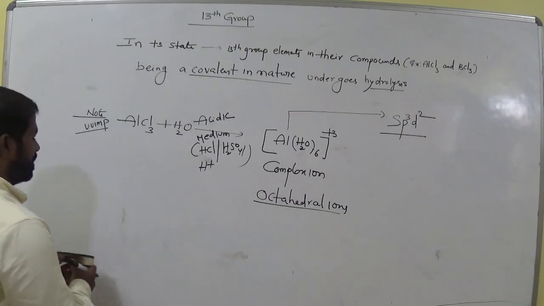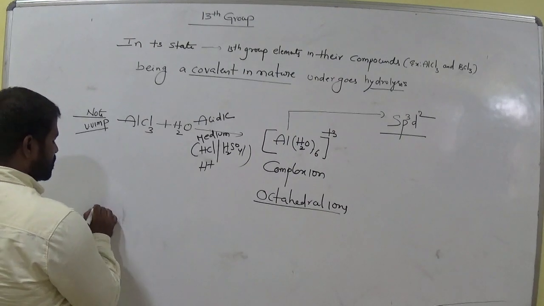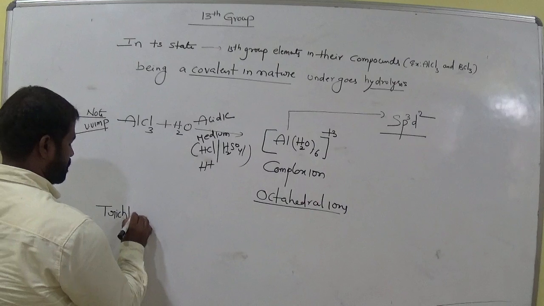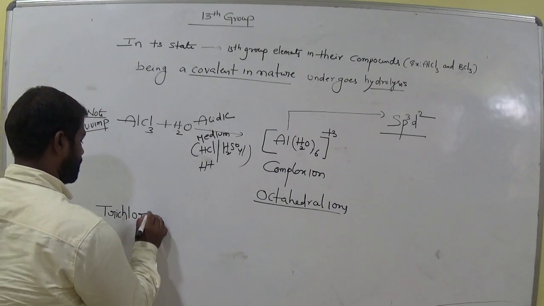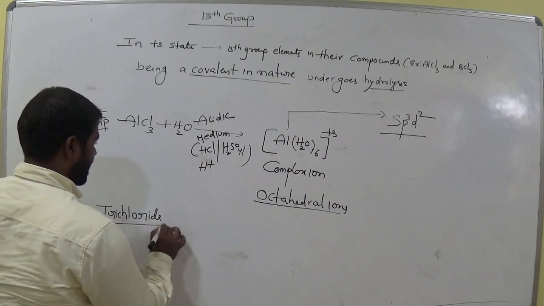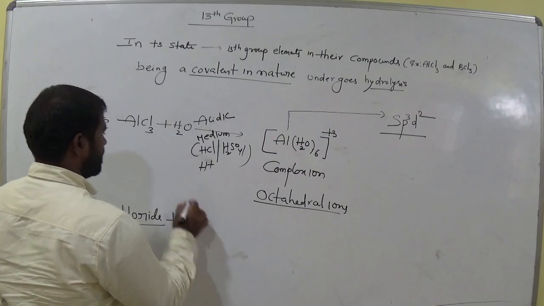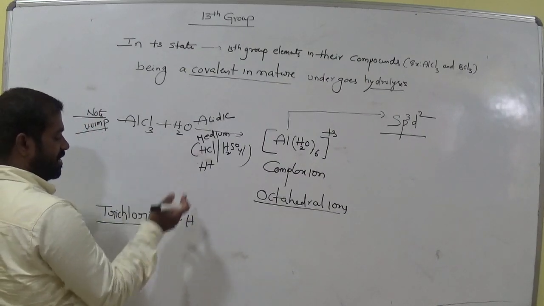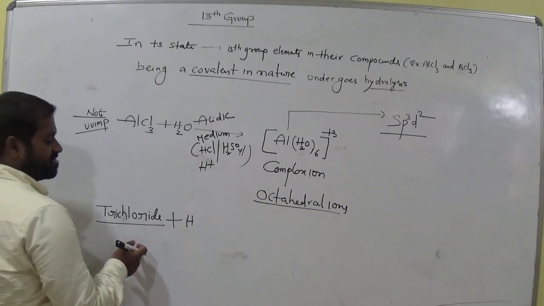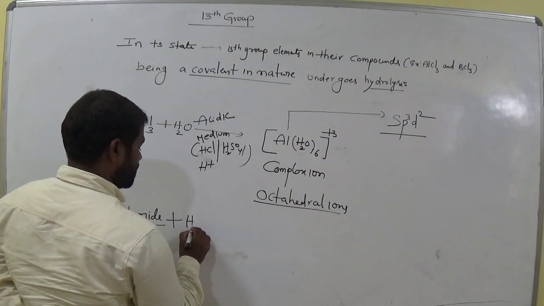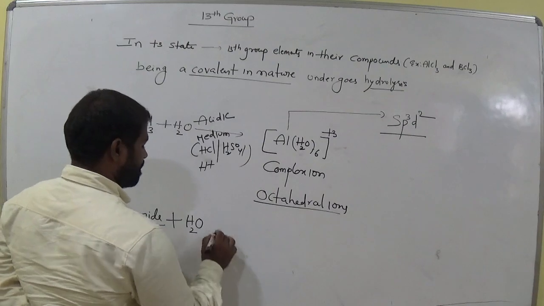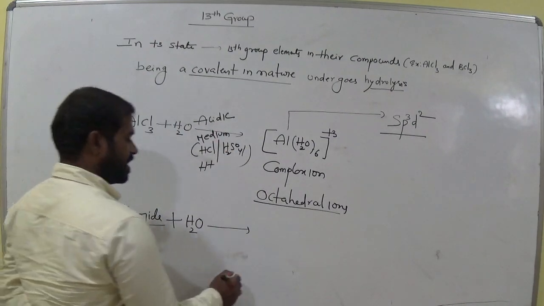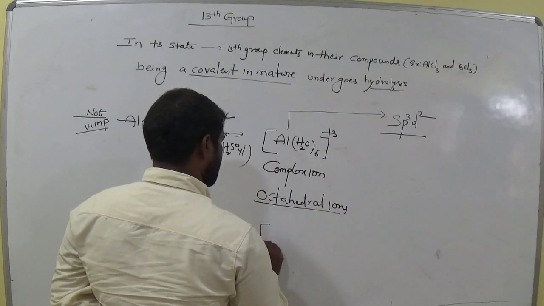Okay, and also the trichlorides in water. Trichloride means 3 chlorine: aluminum trichloride, boron trichloride, simply we call them trichlorides of 13th group elements. In H2O there is no mention of acidic medium or basic medium. Okay, so they form